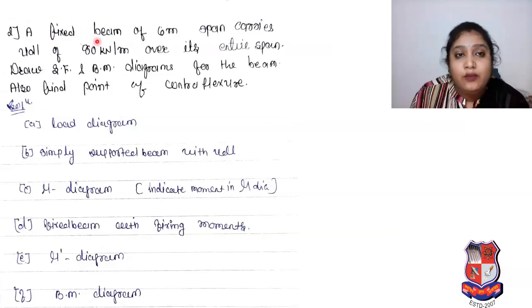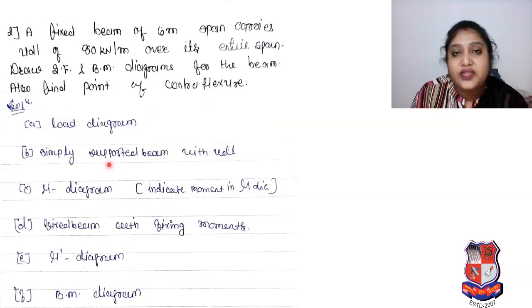A fixed beam of 6 meter span carries a UDL of 80 kN per meter over its entire span. Draw the shear force and bending moment diagram for the beam. Also find the point of contraflexure. So what are our steps?